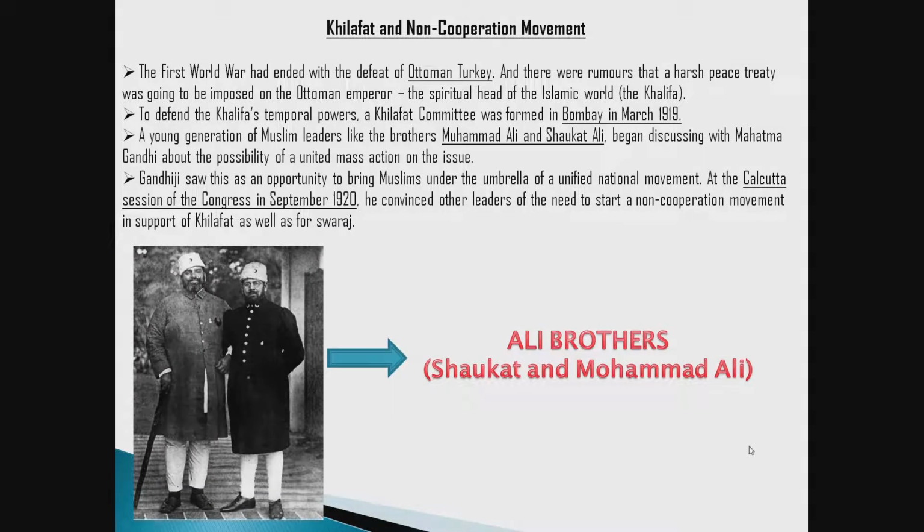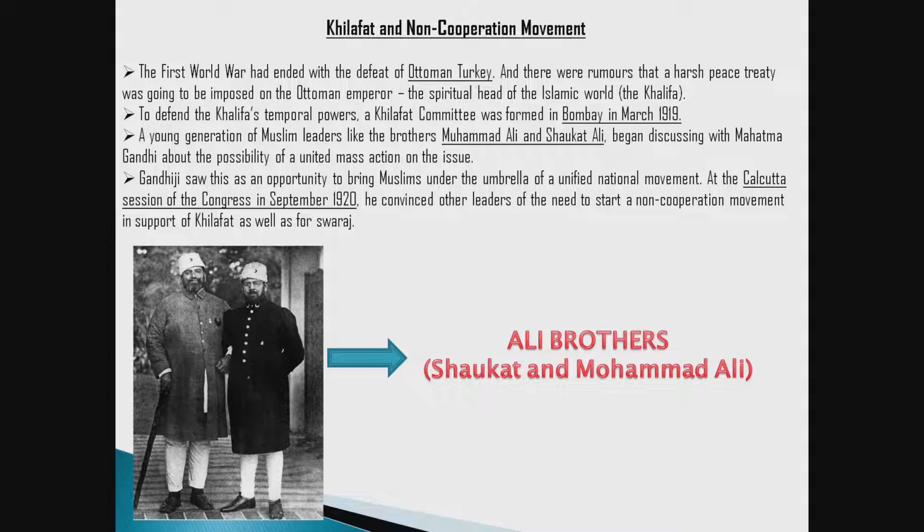So what was the Khilafat and non-cooperation movement? Let's see here. The First World War had ended with the defeat of Ottoman Turkey, and there were rumors that a harsh peace treaty was going to be imposed on the Ottoman Emperor, the spiritual head of the Islamic world, the Khalifa. To defend the Khalifa's temporal power, a Khilafat committee was formed in Bombay in March 1919. A young generation of Muslim leaders like the brothers Muhammad Ali and Shaukat Ali, who are called the Ali brothers, began discussing with Mahatma Gandhi the possibility of a united mass action on the issue.